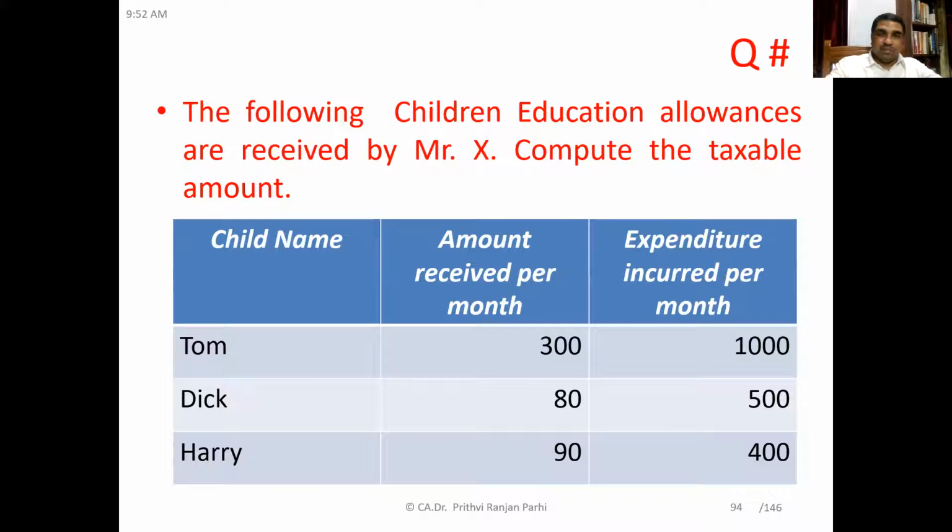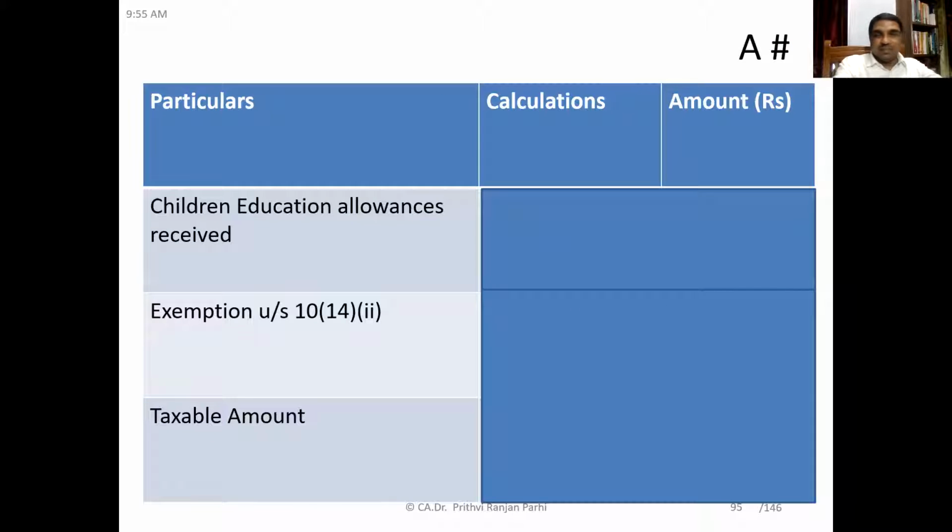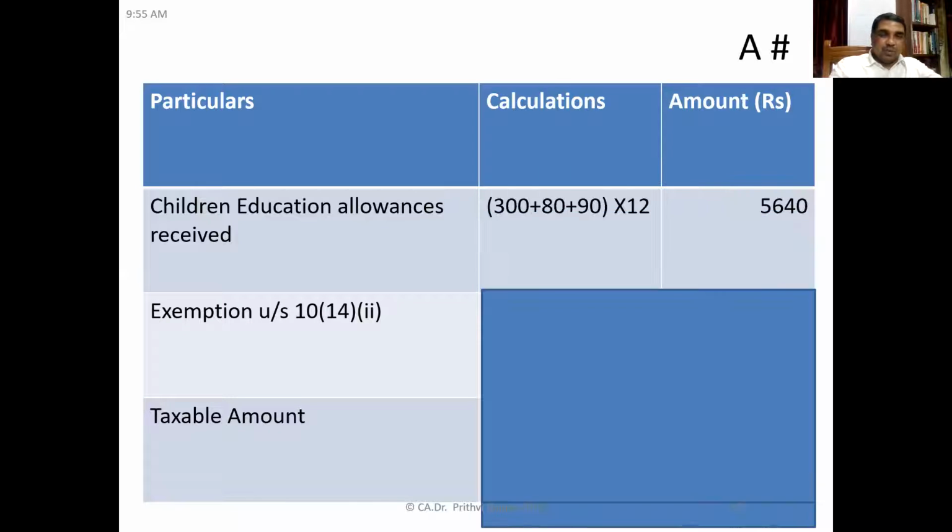Okay, let me show you the answer. Now you see. First of all, see children education allowances received. How much is received total? Have you calculated? Total you see received 300 plus 80 plus 90 into 12, 5,640. Is it okay? Yes, sir. Then how much is exempt? The 2,400.